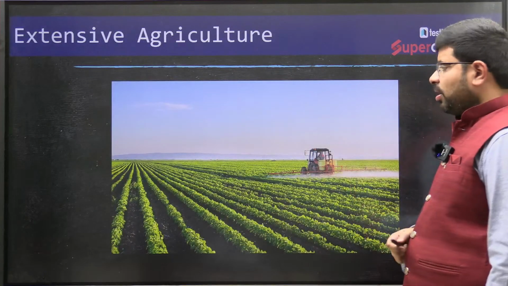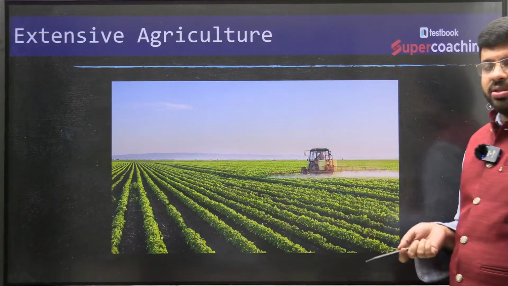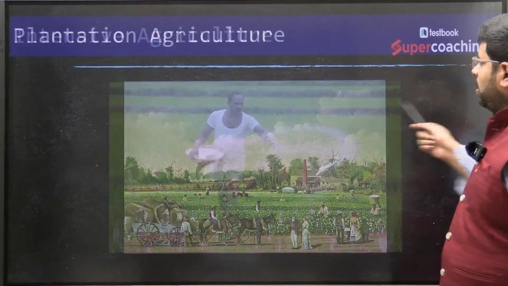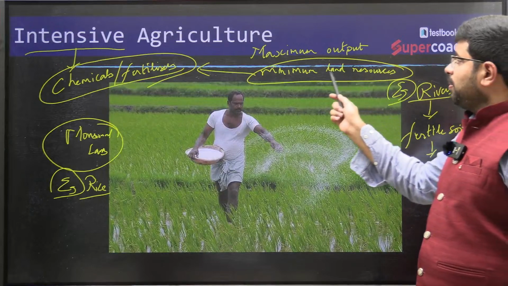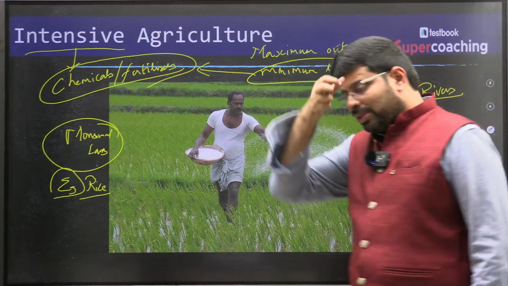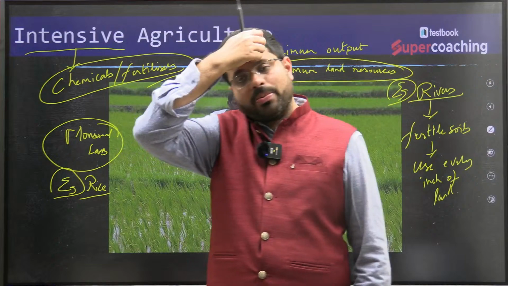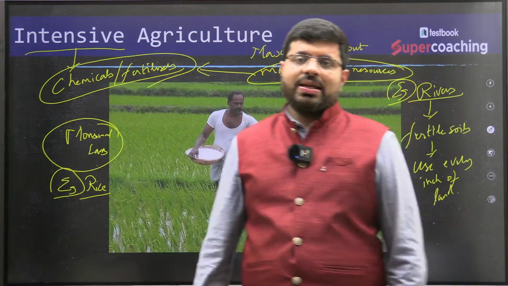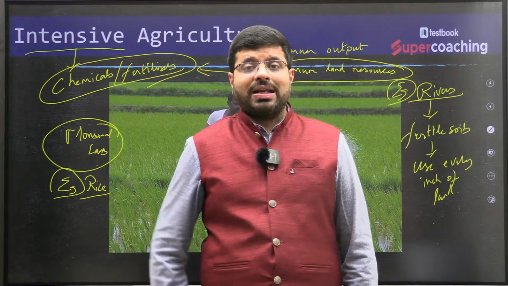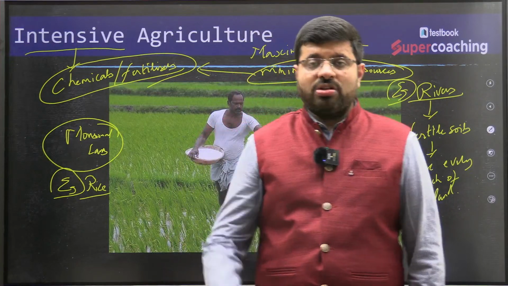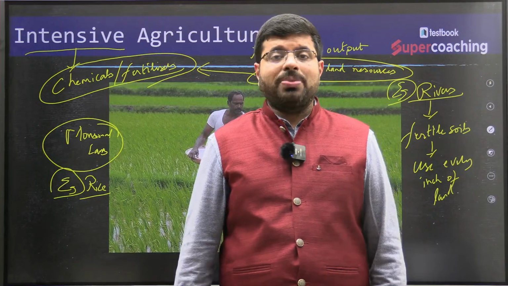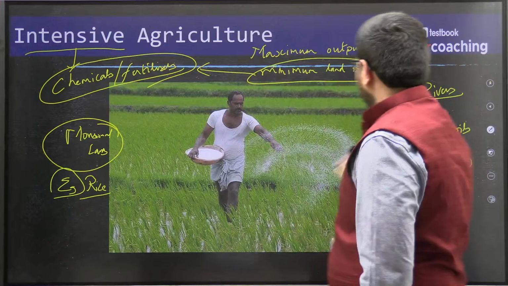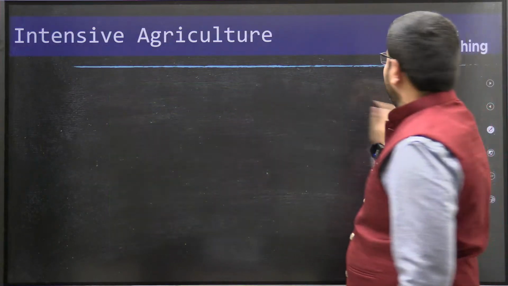Then you can see here extensive agriculture. See, for example, in intensive, whatever land is available, we try to use with minimum land resources. It is usually minimum, it is not huge. For example, if you go to the temperate grasslands of Europe, where you find the Pustas of Hungary, steppes, grasslands, temperate grasslands where we cultivate wheat, you find there that it is extensive in nature.